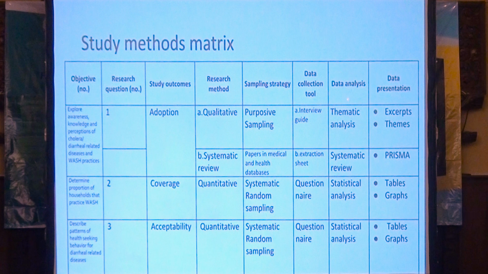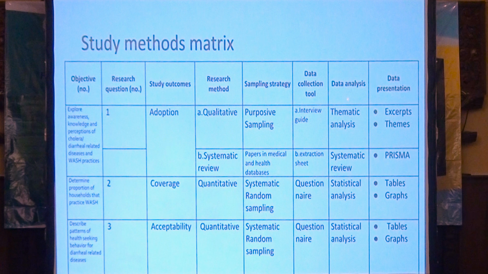For the systematic review, sampling, going to look at all studies, papers, and medical and health-related databases. First and foremost, we start looking at Ghana. If we do not get enough, then we try to extend it to sub-Saharan Africa, generally. The tool will be the extraction sheet, data analysis with systematic review, and then we use the PRISMA for the presentation.